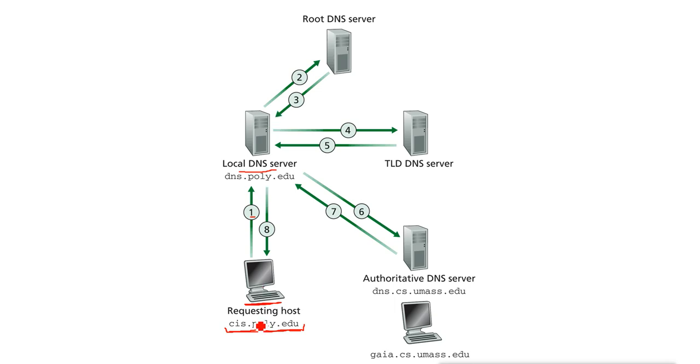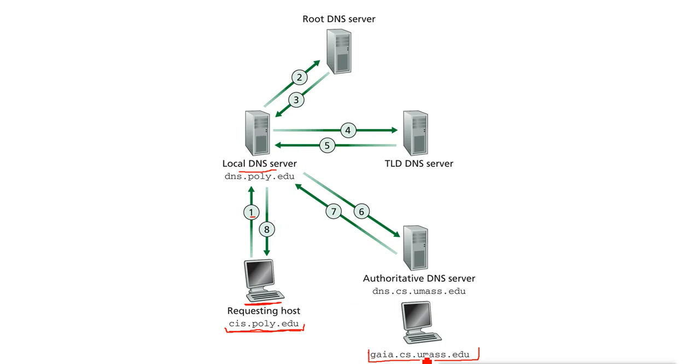Now we are asking which IP. We are asking for this name. This is not the name, this is its own name. This machine's name is this. So it is asking for this name first. So what does this DNS server do first? It is a normal DNS server.